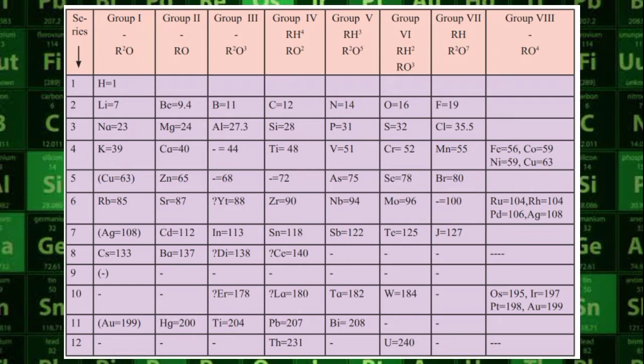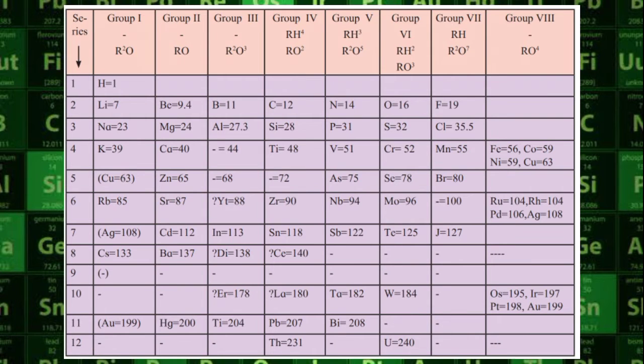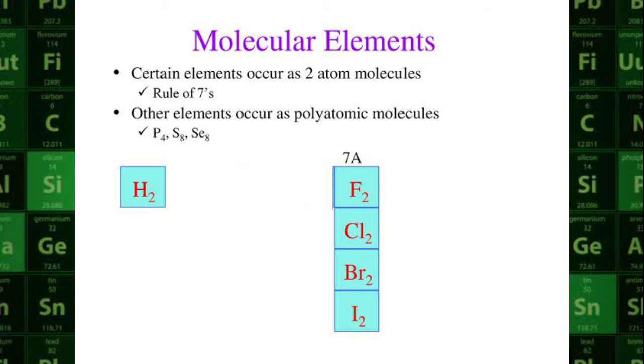Fourth, position of hydrogen. Hydrogen shows similarity with halogens, group 7. For example, the molecular formula of hydrogen is H2, while the molecular formulae of fluorine and chlorine are F2 and Cl2, respectively.